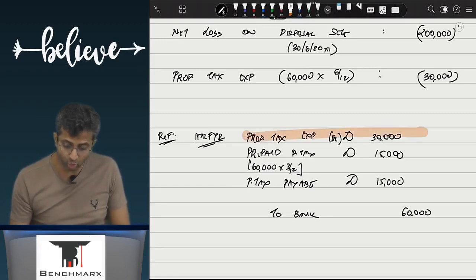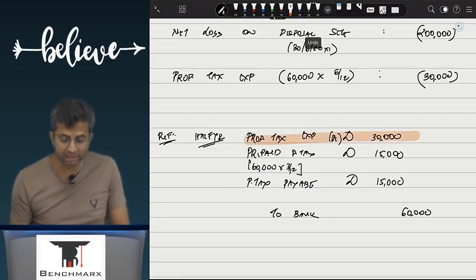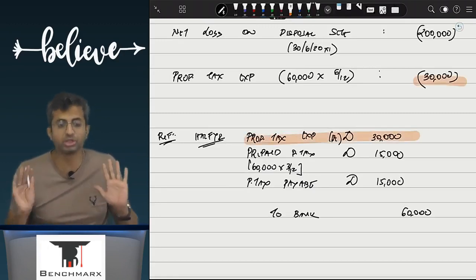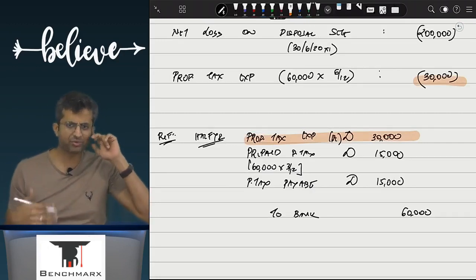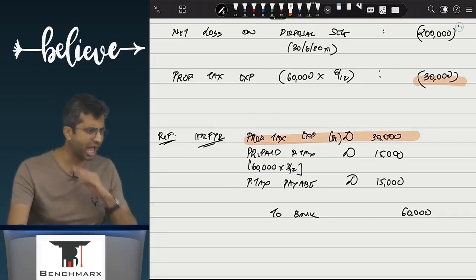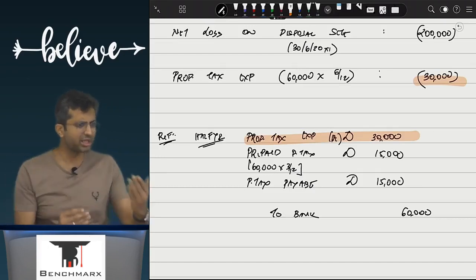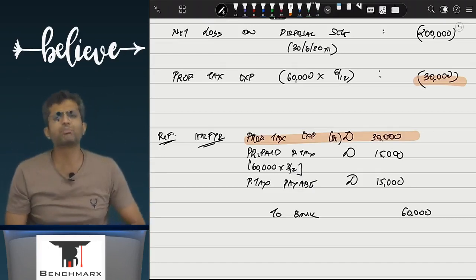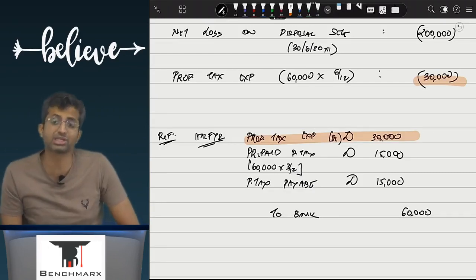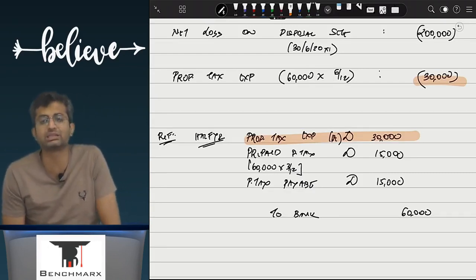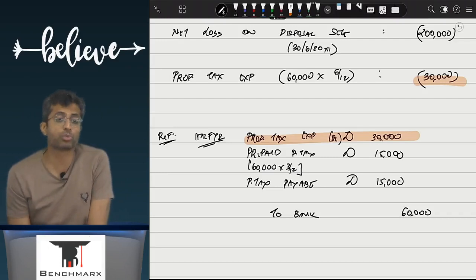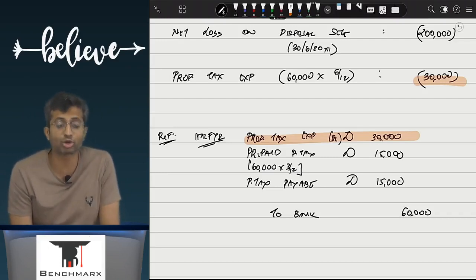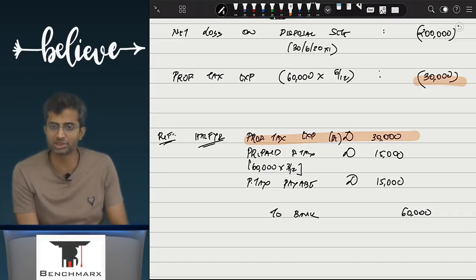The question asks you what is the impact on the net income. On net income, it is only this 30,000. The remaining 15 will appear as prepaid. The remaining 15 will be adjusting the opening payable, but they will not impact the profit and loss account. The question says what is the impact on net income? On net income, only 30,000 impact will come for property taxes and 2 lakh impact on sale of business segment. Are we clear with this?